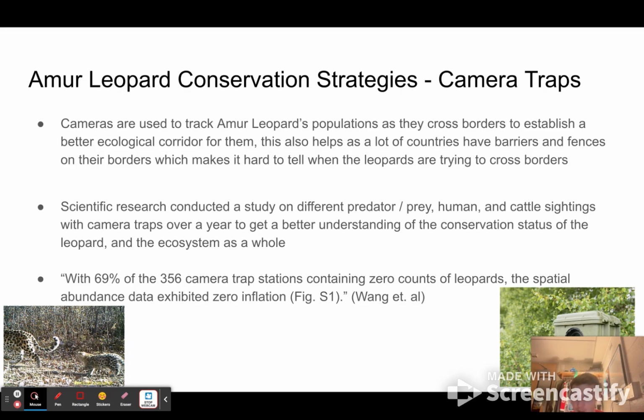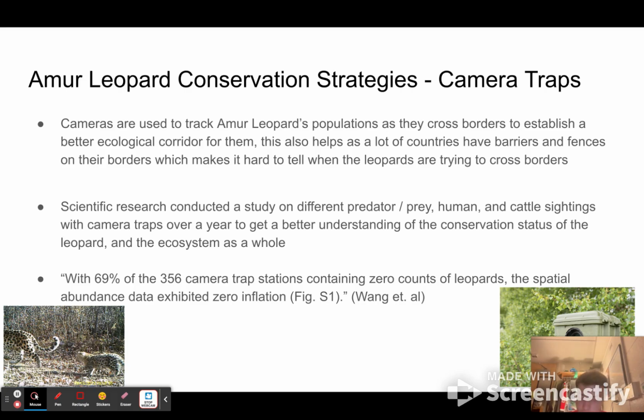Scientific research conducted a study on different predator, prey, human, and cattle sightings with camera traps to get a better understanding of the conservation of the leopard and the ecosystem as a whole. The research proved that with 69% of the 356 camera trap stations containing zero counts of leopards, the spatial abundance data exhibited zero inflation. That was Fig 1, S1, Wang et al., another great article that I used. This really helps scientists understand the reasons why and where the leopard populations are decreasing across their range.